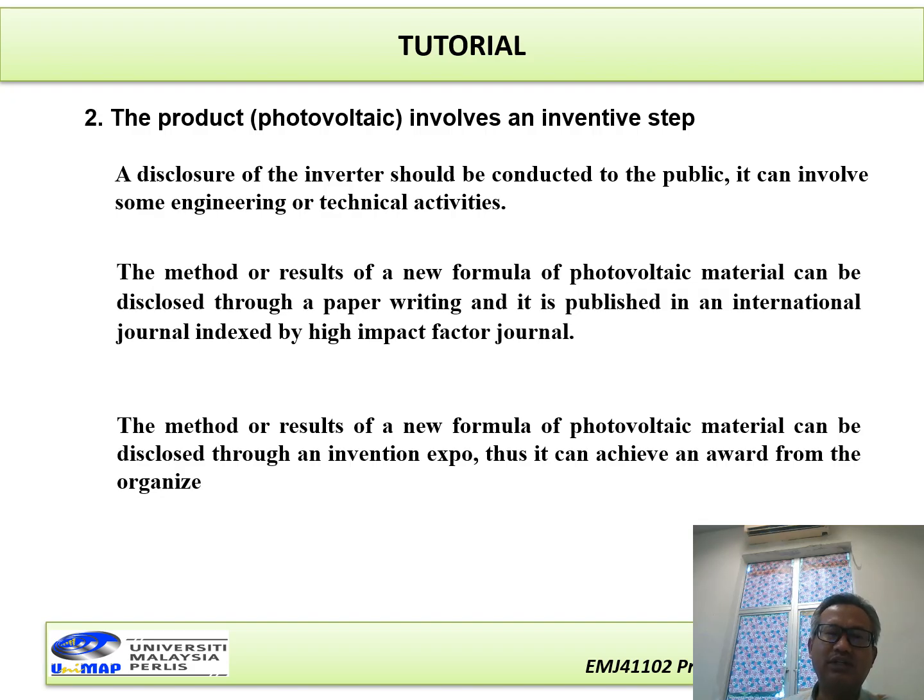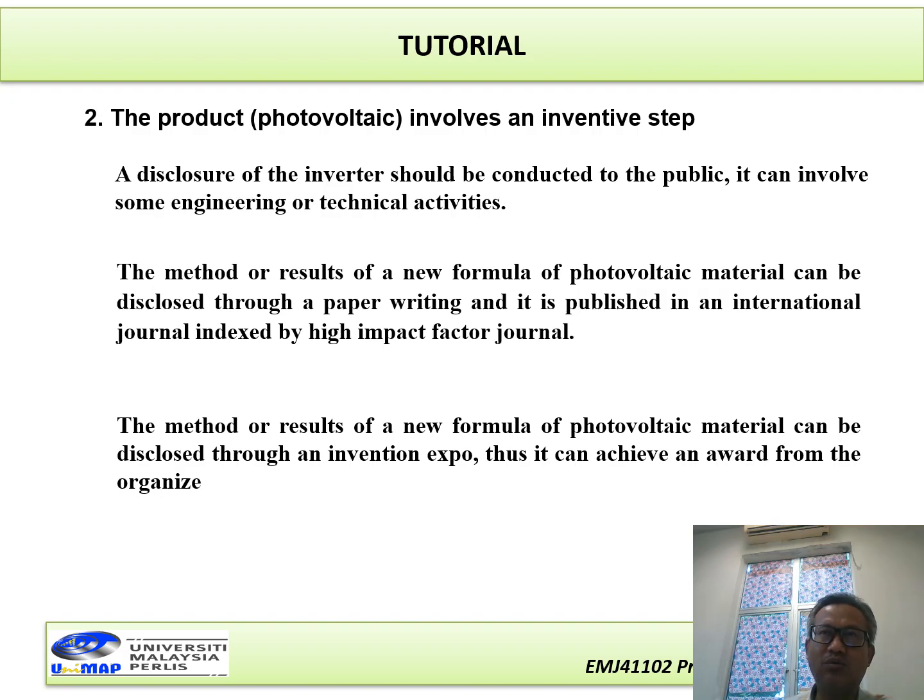The method or result, a new formula of photovoltaic material, can be disclosed through an invention expo. That is, it can achieve an award from the organizer. After following the exhibition, the jury comes and gives a mark. After that, the owner obtains a certificate, for example gold or silver medal.